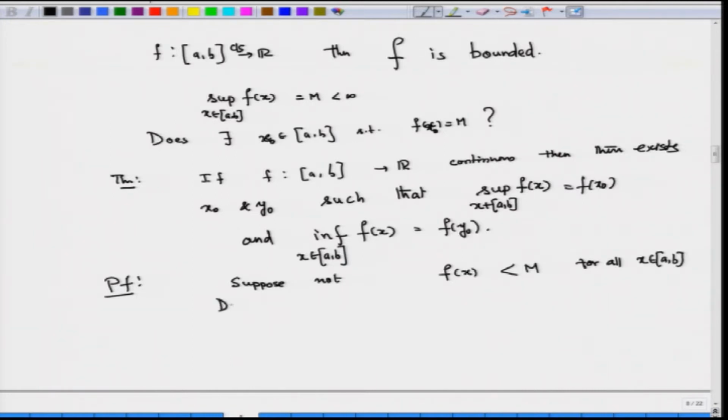Now, define g(x) equal to M minus f(x). As you can see, g is a continuous function, because f is a continuous function and M is constant. Not only that, it is strictly positive. So, we can talk of 1 by g(x), and this is also continuous.